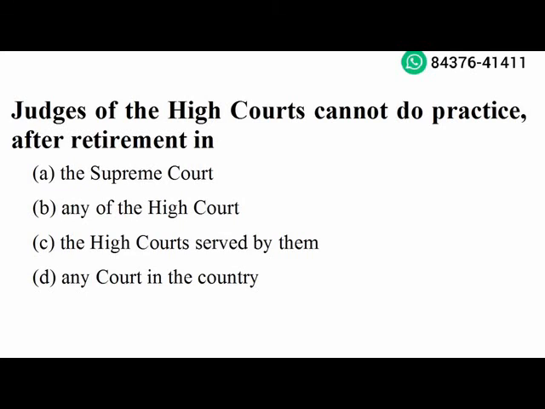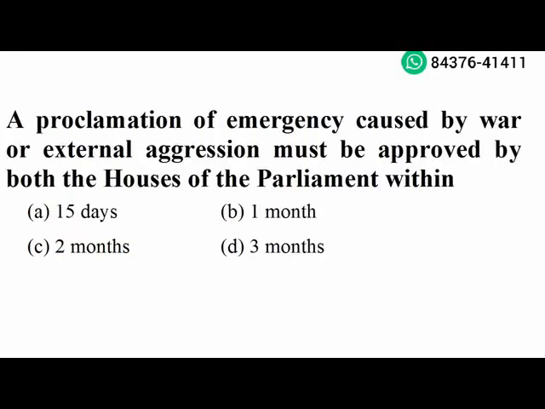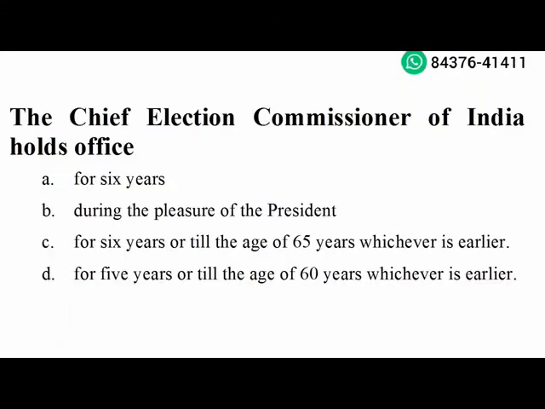Next question. The Election Commission is a constitutional body. Option B is the right answer. Next question. The proclamation of emergency caused by war or external aggression must be approved by both the houses of Parliament within 1 month. Option B is the right answer. Next question. The Chief Election Commissioner of India holds office for 6 years or till the age of 65 years, whichever is earlier. Option C is the right answer.